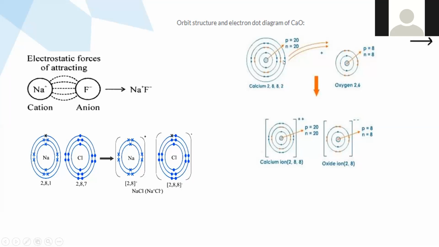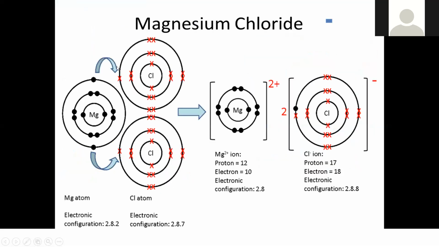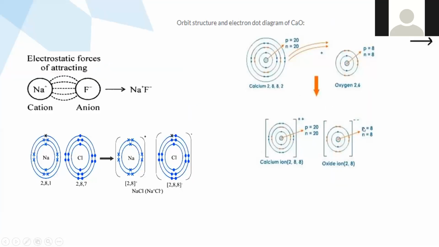Clearly, you have to show the transfer of valence electrons like this with an arrow, as you saw in MgCl2. You have to show this transfer of electrons. And then second step, the formation of these ions. See here they have represented Ca2+ and O2-. Here also Na+, I think the charge is visible, right? And Cl-. And then you have to write NaCl and CaO. Is it clear?